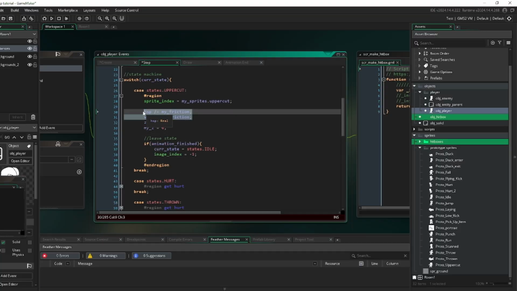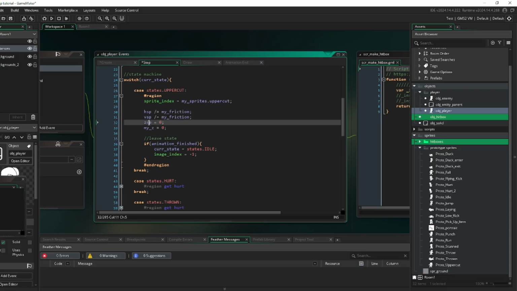So this is going to zero out our hsp and vsp. This will make sure that we're on the ground. And when the animation is finished, our state will be the idle state. And that is all working.